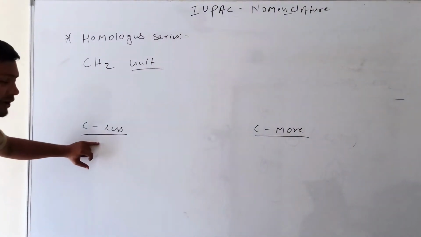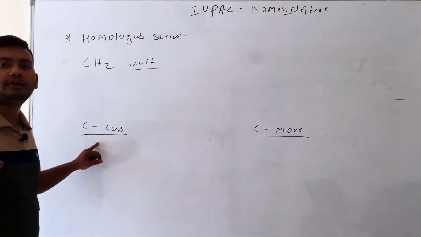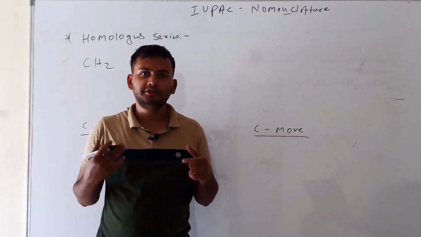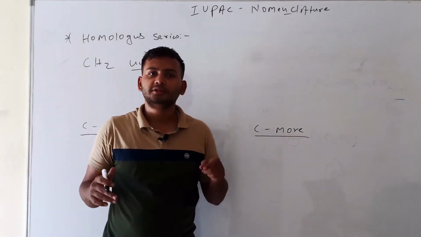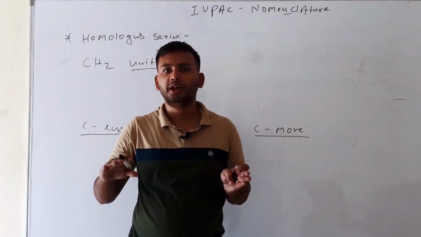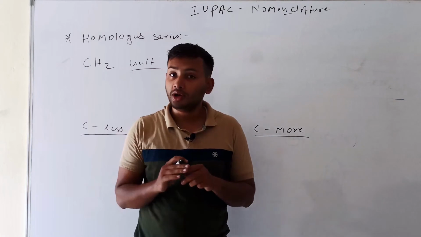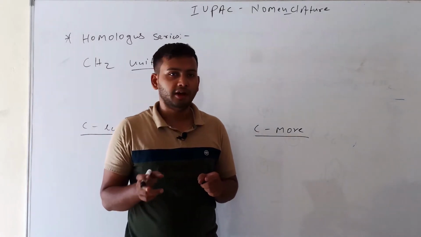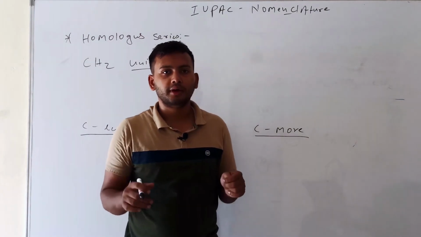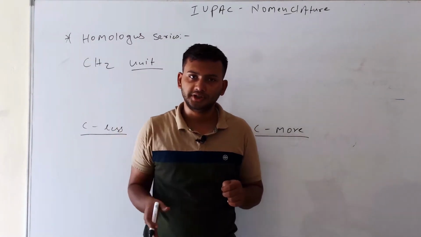So the compounds have different molecular masses, so the physical properties will be slightly different. Just like the physical properties of methane, ethane and propane are different, but the chemical properties are the same because all these compounds are in a homologous series.